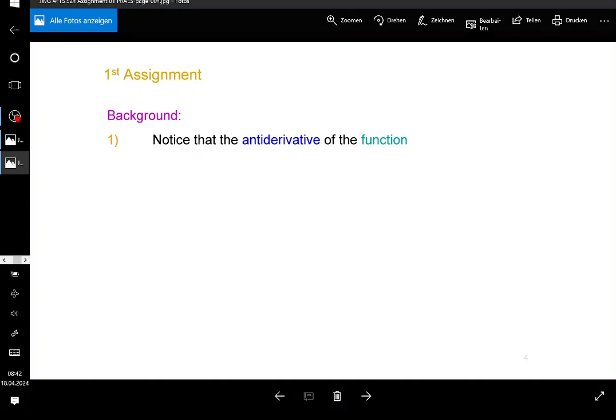The antiderivative, Stammfunktion, that's a German term. Antiderivative is also expressed as primitive function. I'll give you that one. When you look at integrals, I don't want you to calculate a specific integral. That's going to be your assignment, but I give you the antiderivative, so you don't need to come up with how to integrate the function. So I'm looking at the function x times e to the power of -1/2 times x squared. And the antiderivative of that, with respect to x, is going to be negative e to the power of -1/2 x squared.